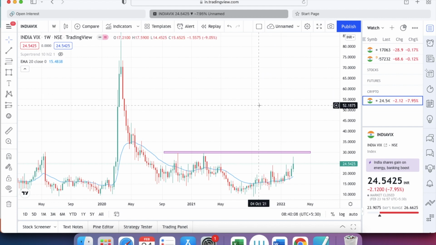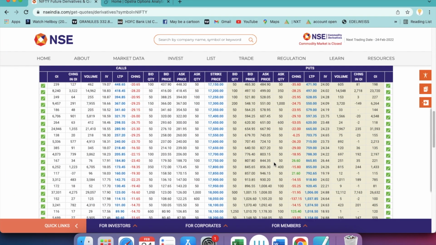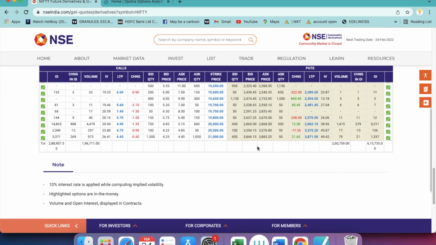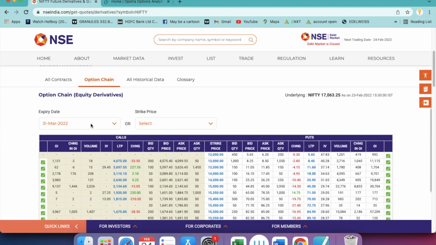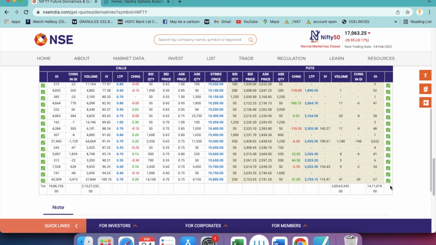So PCR is all about the put call ratio. Very simple: if put writers are fewer, that means they don't have the guts. See, what is the meaning of put to call ratio? If put writers are fewer, it means people don't have the gut feeling to write puts. So who are the put writers? Institutional players. They are not selling the puts, because they know the market is going to drop. If the put open interest is less compared to call open interest, that means put sellers are fewer and call sellers are more. That means the market is bearish. That's what the put call ratio says.